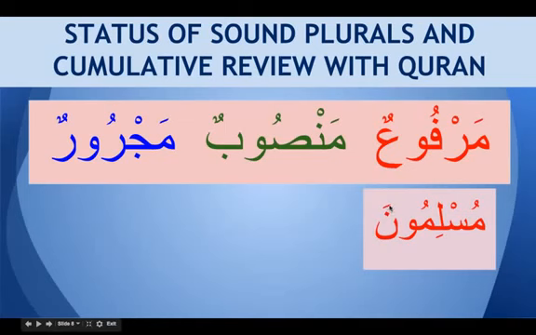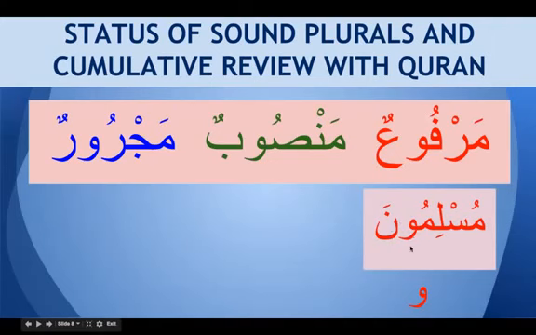Because we got the ending with a fatha here. So how do we know that this noun is marfu? It is by the presence of waw. This waw tells us that it is marfu. This noon is noon for jama', so we don't consider this as a sign of status ending. So we will take waw as a status ending. This gives us the indication that this noun is marfu.